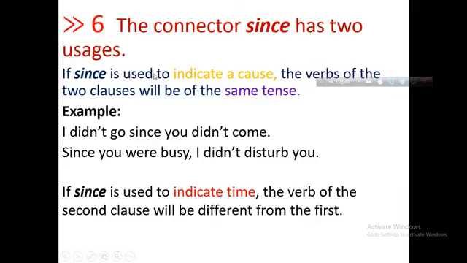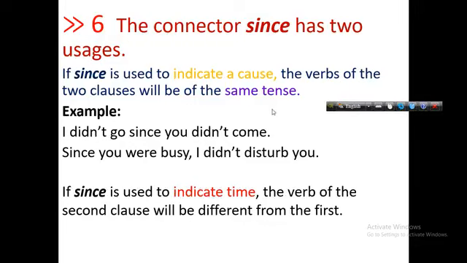If since is used to indicate a cause, the verbs of the two clauses will be of the same tense.